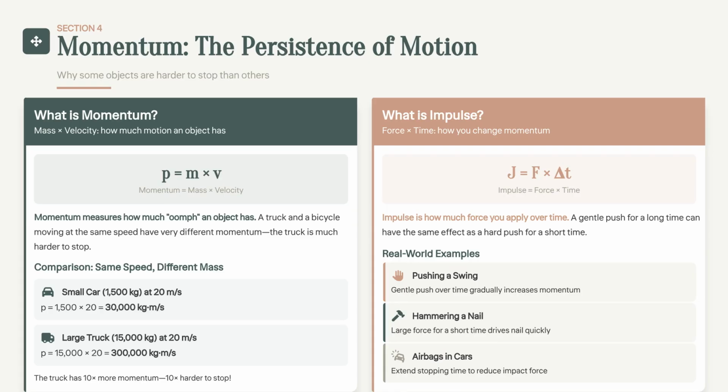Momentum is the persistence of motion, calculated as mass times velocity. A large truck has much greater momentum than a small car moving at the same speed. Impulse, force times time, is the method used to change momentum. Airbags, for instance, extend the collision time to reduce the force.